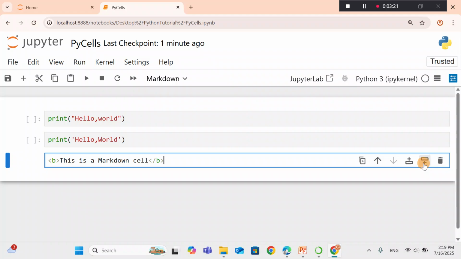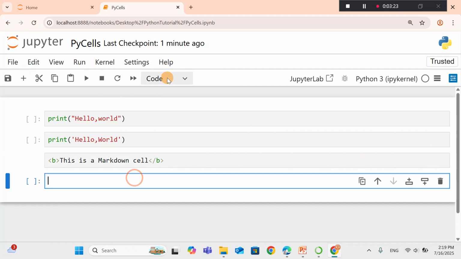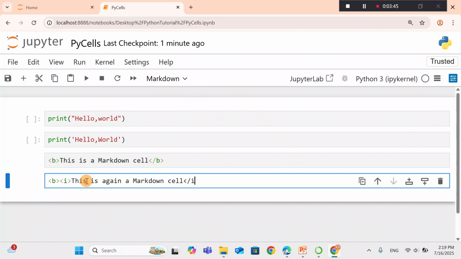And let's have also another cell, and let's make it a markdown cell, bold, and also italic. This is again a markdown cell. Let's make it italic and bold.